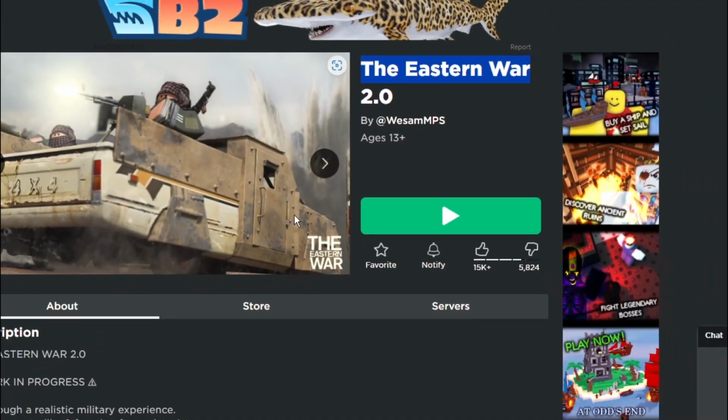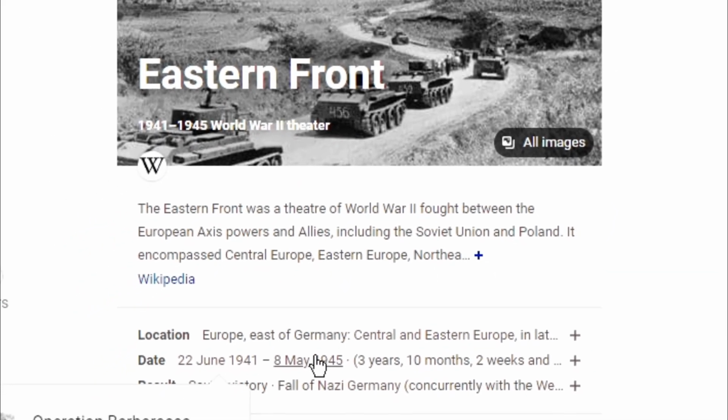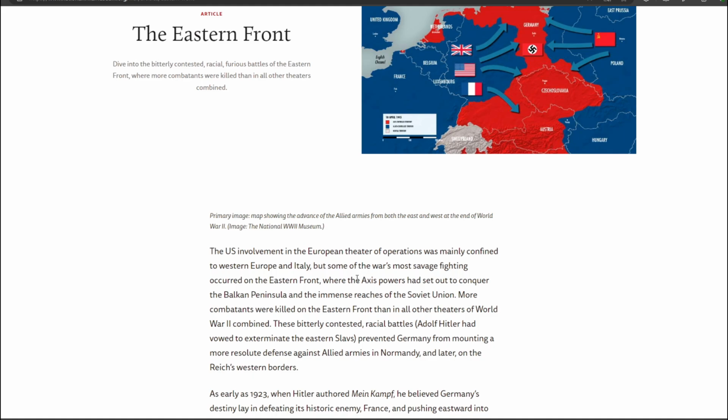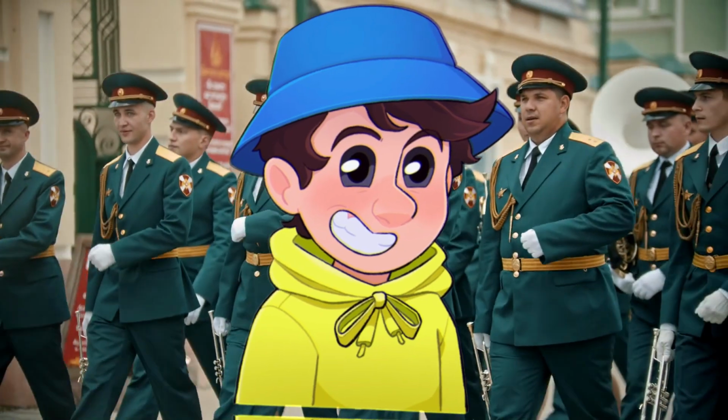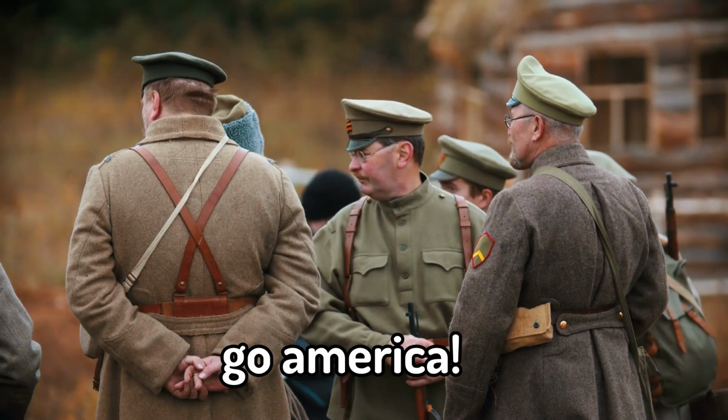This game right here is called the Eastern War 2.0. This took place from June 22nd, 1941 to May 8th, 1945. This war lasted 3 years and 10 months. According to history, the Eastern Front was covered by Europeans in places like Italy and some parts of the Balkan Peninsula, but during the 1941 period, Germany took 3 million people and invaded the Soviet Union. The Soviet Union was one of only 2 countries the Germans could not defeat, which were the United States and the Soviet Union.